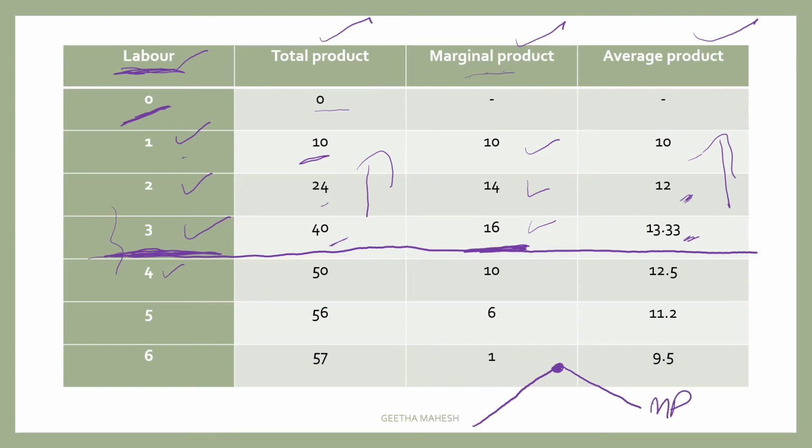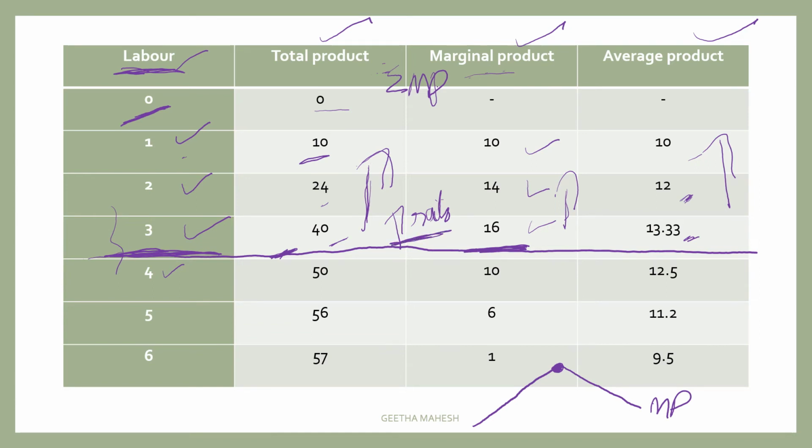Till the third labor, total product is increasing at an increasing rate, because marginal product is increasing, and we know that total product is a summation of marginal product.